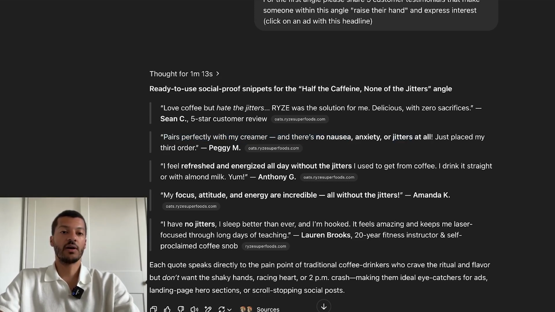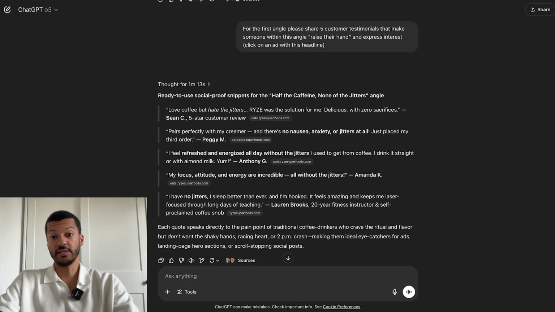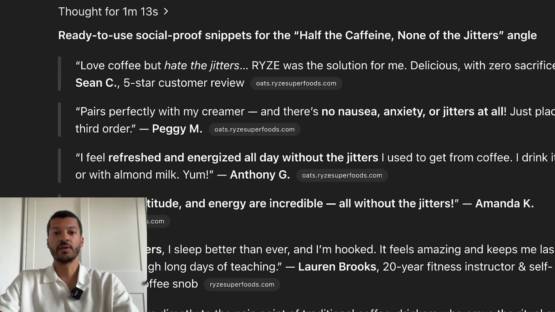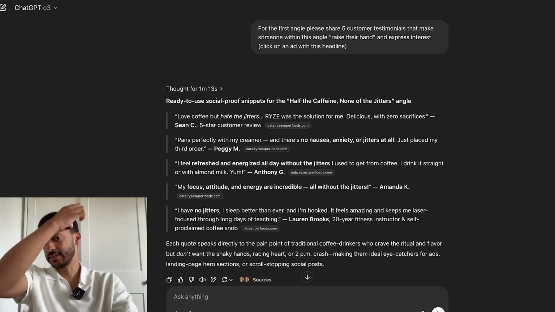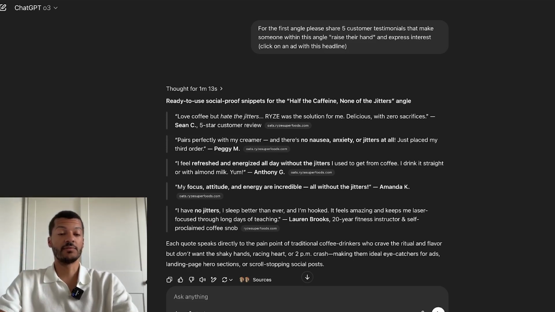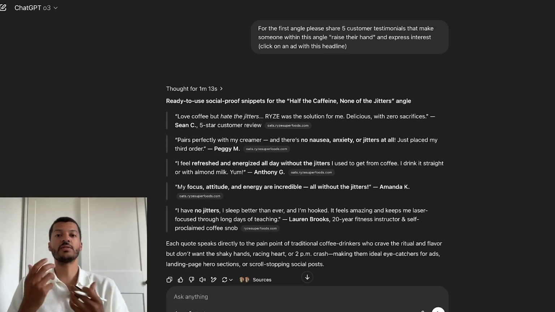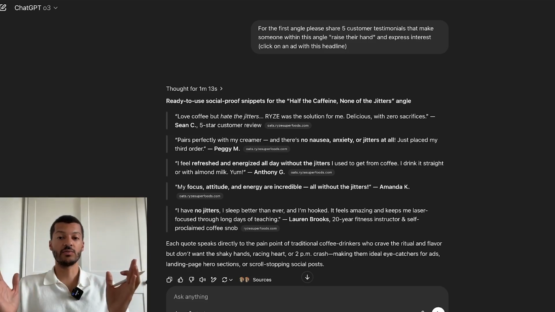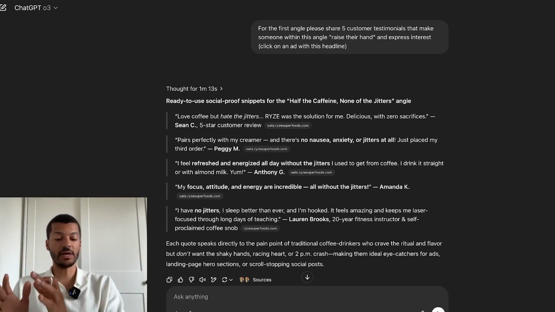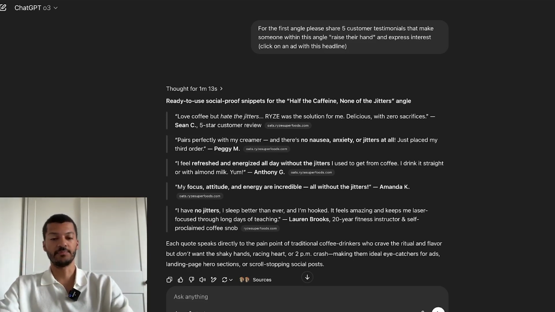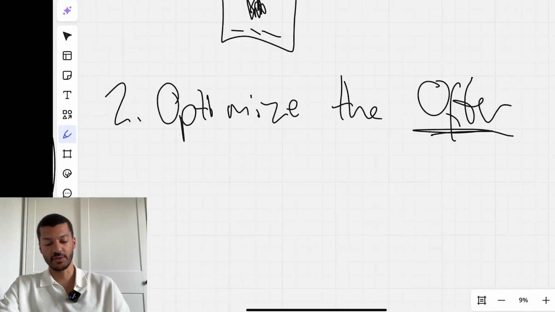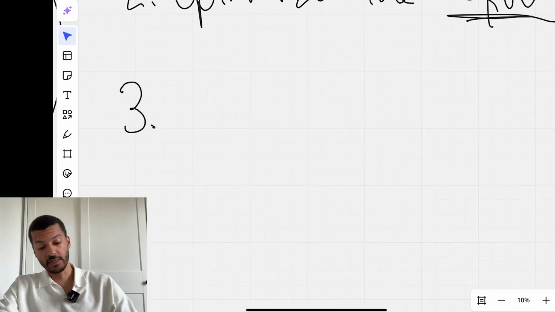So those are statements that you could actually just put on, in this case, it's actually reviews, but you could just put them on static ads and test them against each other, right? Just to figure out which one resonates the most, and then also which angle resonates the most. And then you double down on the winning angle. And that's the last part, right? So once you've optimized your offer, then we talk about doubling down, okay?